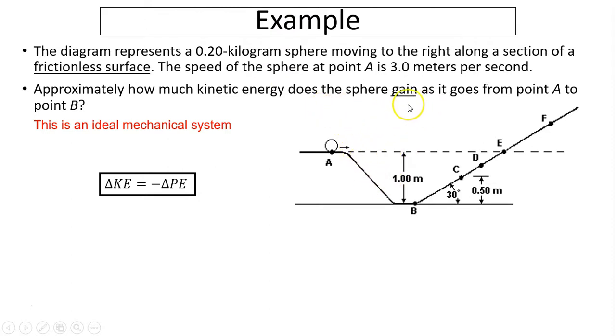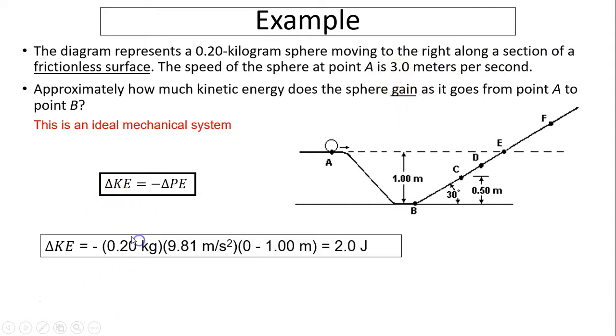Only by understanding that the kinetic energy gain is delta KE, you should be able to figure out that this information is not used in solving this kinetic energy gain. So delta KE equals negative delta PE equals negative mg delta H. Delta H is final height minus initial height. So you have 2 joules.